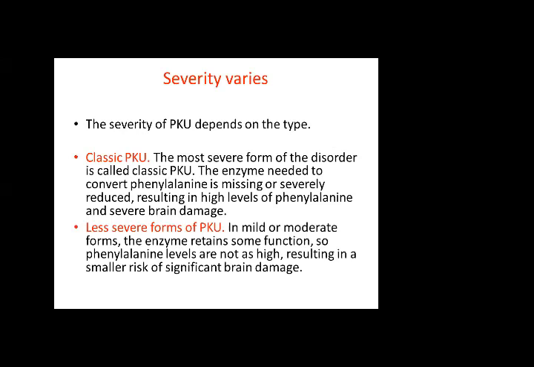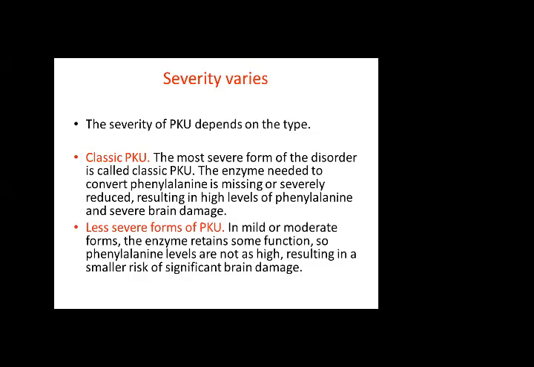So the severity depends upon two forms: number one is classical phenylketonuria and number two is a less severe form. The most severe form of this disorder is called classic PKU, and the enzyme needed to convert phenylalanine is missing, or severely reduced. This results in high levels of phenylalanine, and this substance accumulates in the brain cells. So what will happen? Anything other than normal will lead to disaster. So there will be brain damage.